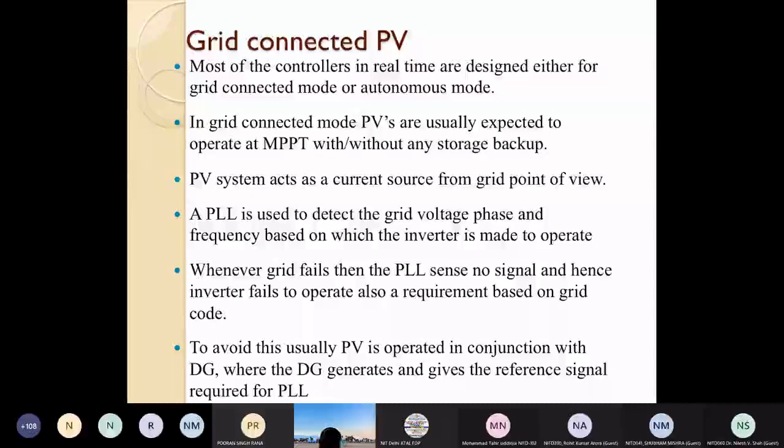Whenever the grid fails, the PLL sends a no signal and hence the inverter fails to operate. This is also a requirement based on the grid code.